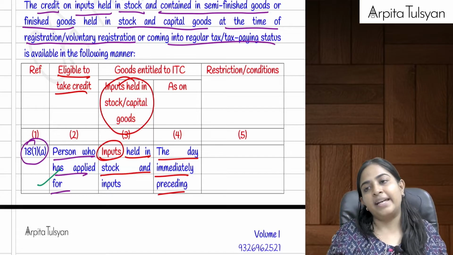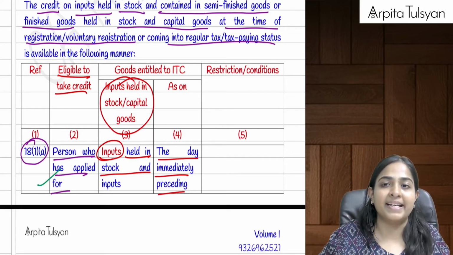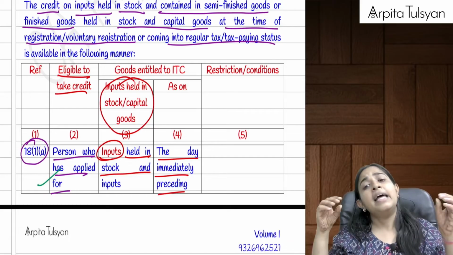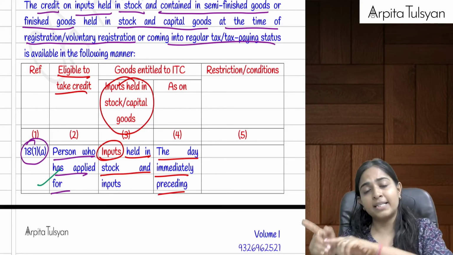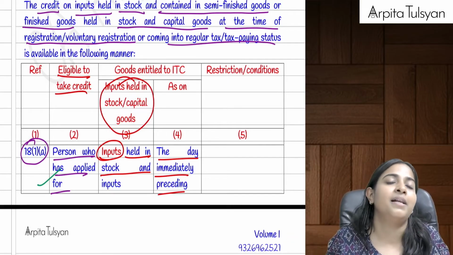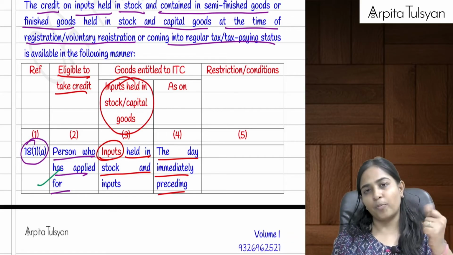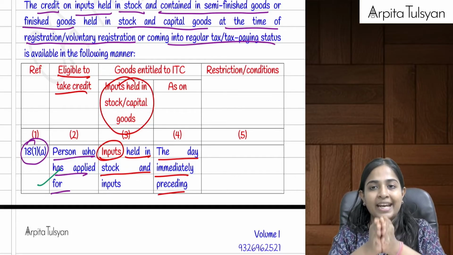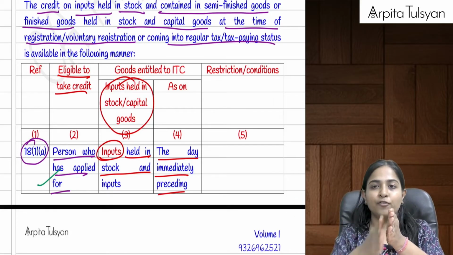And the next one is where your exempt supplies now become taxable supplies. Earlier I was selling books, earlier books were exempted. Now let's say, for example, it becomes taxable. So in that case, I will ask for credit. Government says no problem, you will get the credit. I said, sir, how to get the credit? So government said the day on which your exempt supply became a taxable supply, from that day you have to start paying the taxes.